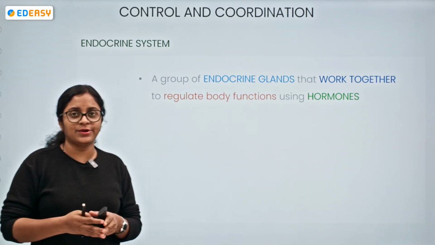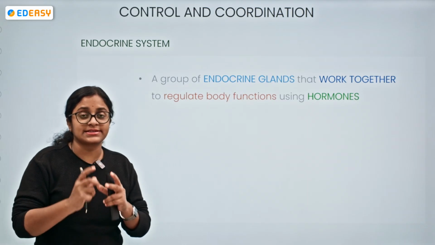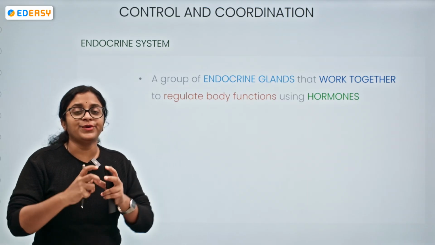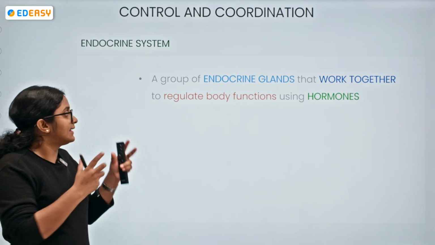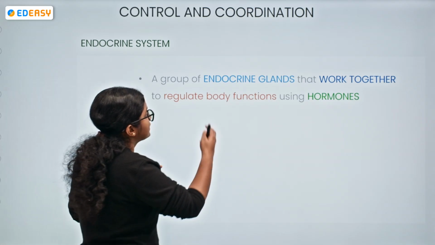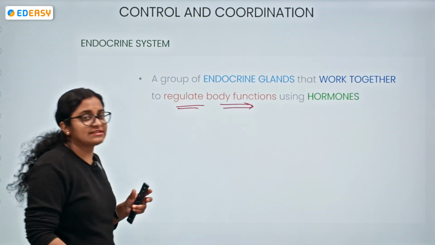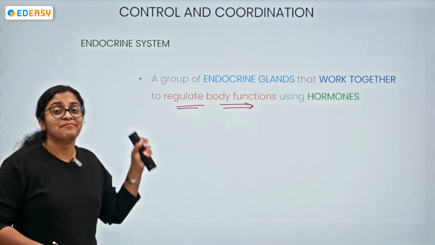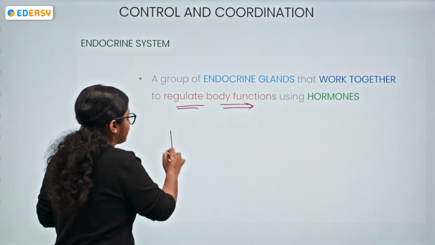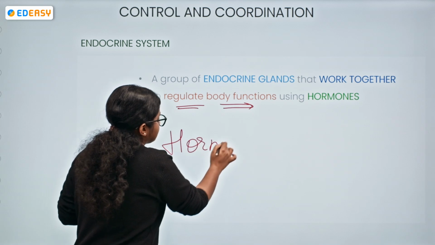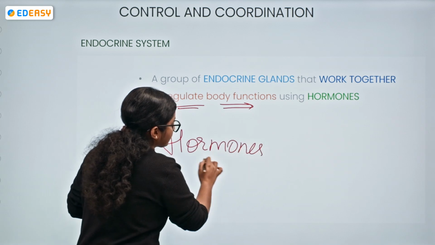Okay, so now let me introduce you to the endocrine system. So what is an endocrine system? The endocrine system is nothing but a group of endocrine glands. They work together so that there is a regulation of body functions, and what they mainly use is hormones. This is so important.